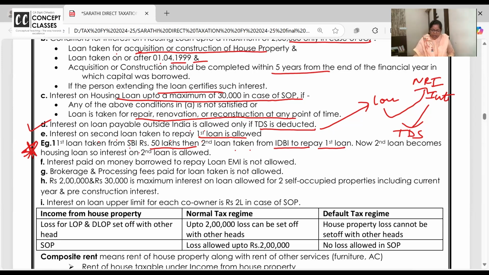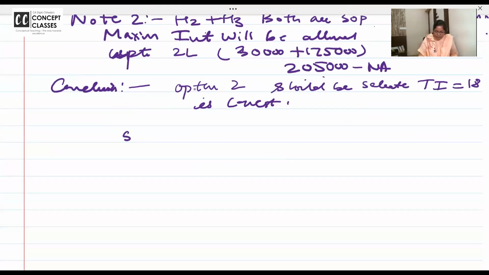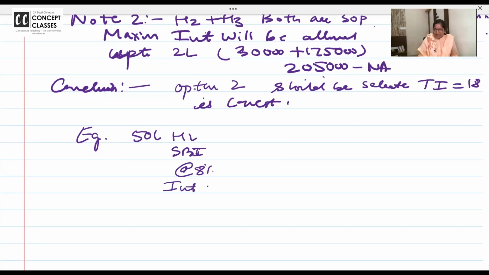I'll explain it in the notebook so it will be more clear. I have taken a 50 lakh housing loan from SBI at the rate of 8%, and I was paying interest.